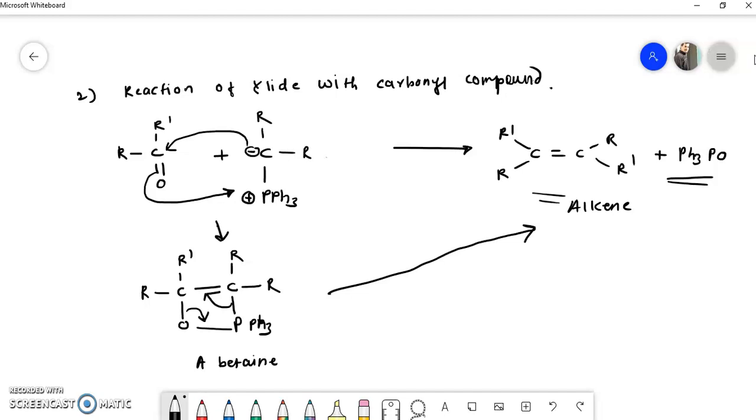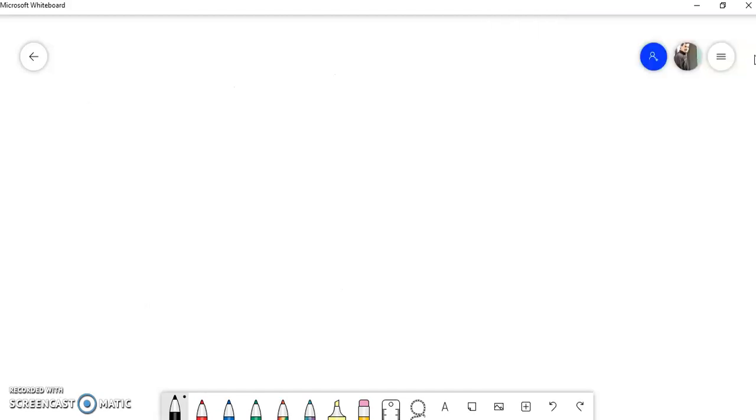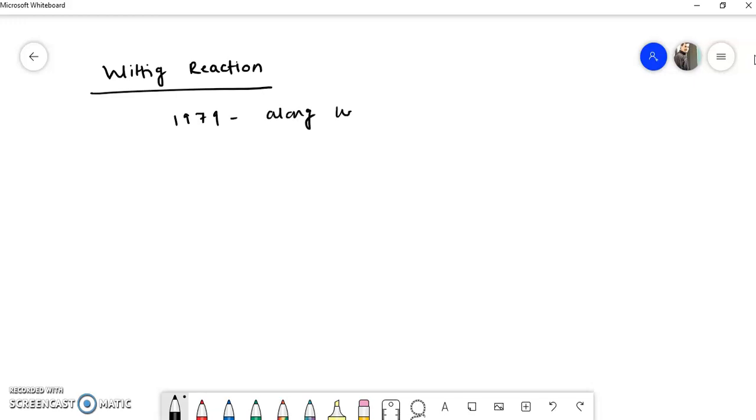I will finally summarize this reaction. Wittig reaction. Say this is a very important reaction. Due to this, it got a Nobel Prize in 1979 along with H.C. Brown, sir. So H.C. Brown and Wittig both got the Nobel Prize in 1979 for the discovery of this reaction. Why is this reaction important?